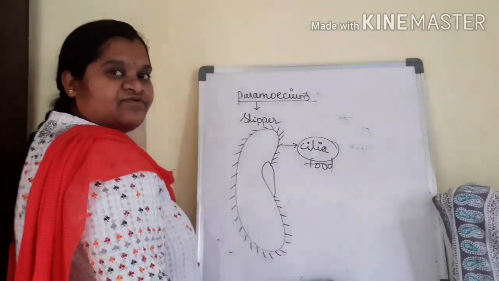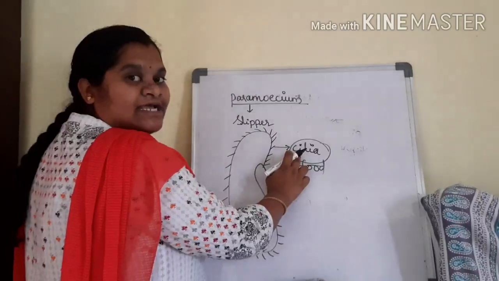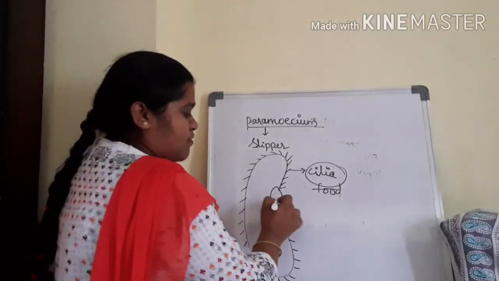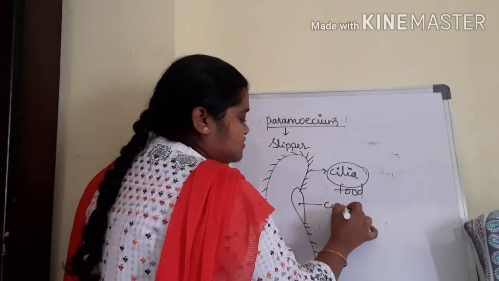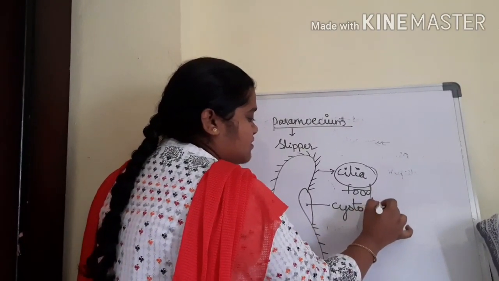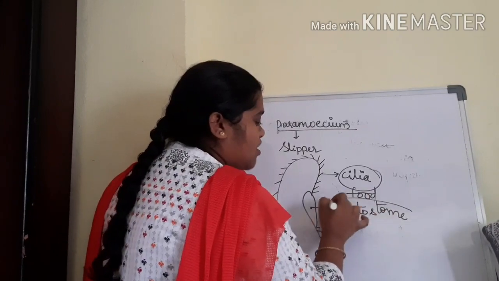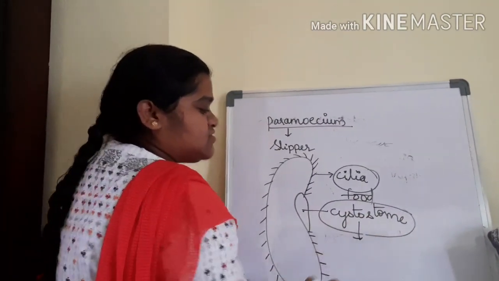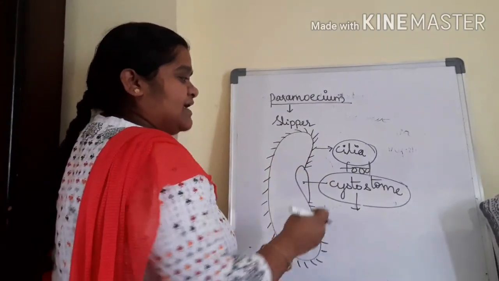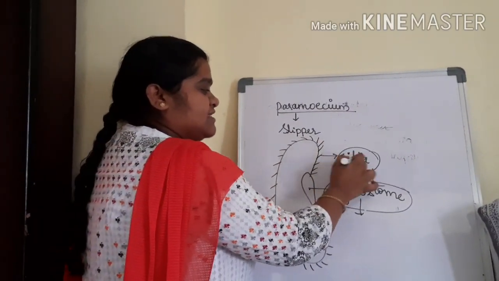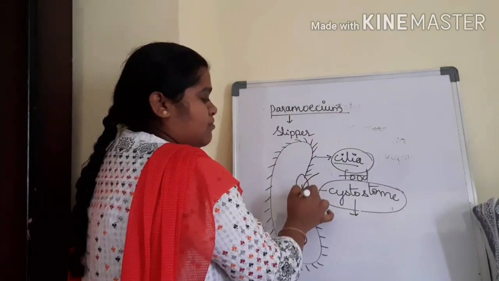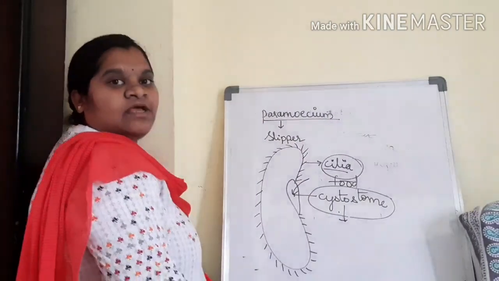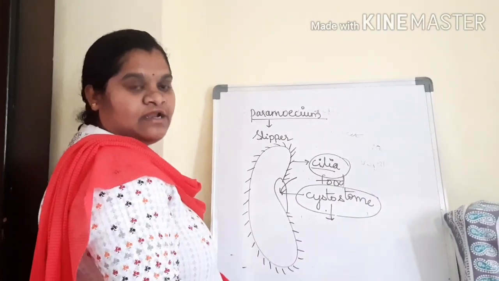With the help of what? Cilia. And paramecium has a specific spot called cytostome. What is that specific spot? That is called cytostome. With the help of the cytostome only, whatever food is collected by the cilia will be taken into the body. Thus the paramecium exhibits the digestion process.